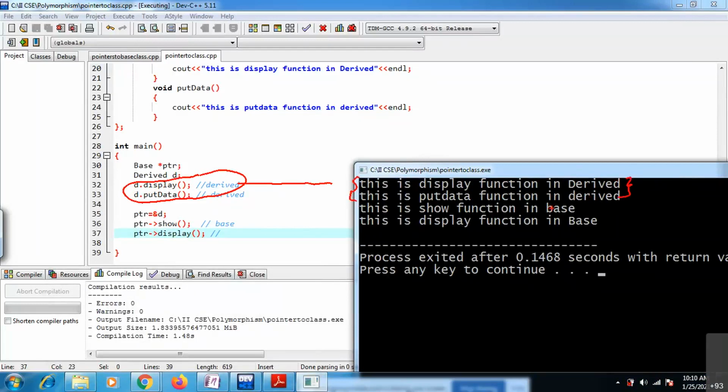Now, I have created one pointer for the base class. By using the base class pointer, I'm trying to access the members of the base class, but I'm pointing to the address of the derived class. Don't get confused: the base class pointer is pointing to the derived class object. This is D.